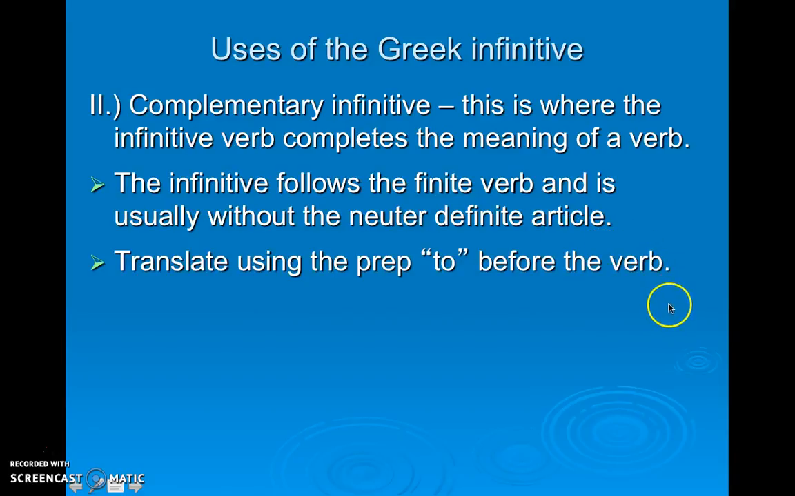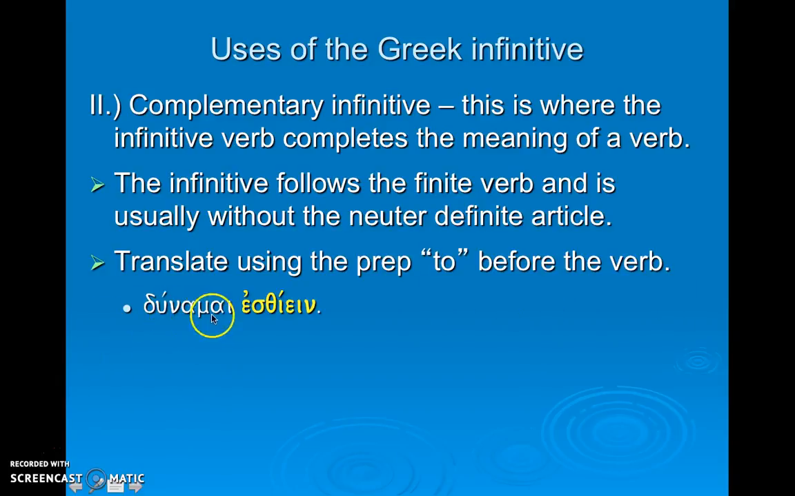So instead you just have somewhat of an incomplete action of that verb. That verb requires almost a helping or a complementary action to complete the action of the verb. So again, you're going to use the preposition "to" before the verb.